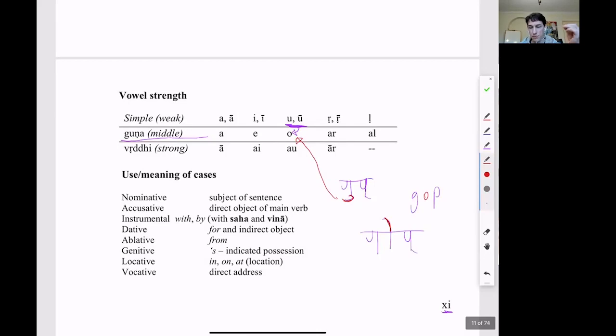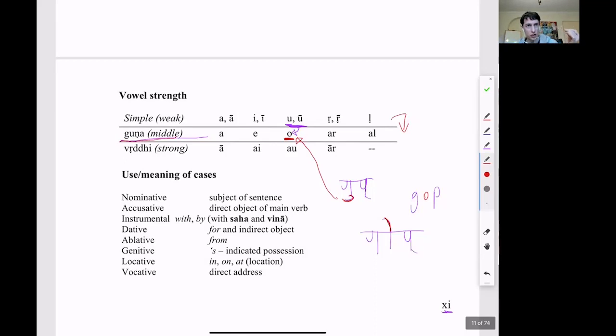How do we arrive from gup into gop? You look for the vowel inside the root and you simply apply guna strengthening. That means you go one step up and change that vowel into an o. Is that clear?